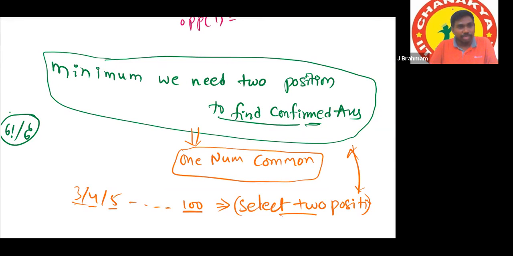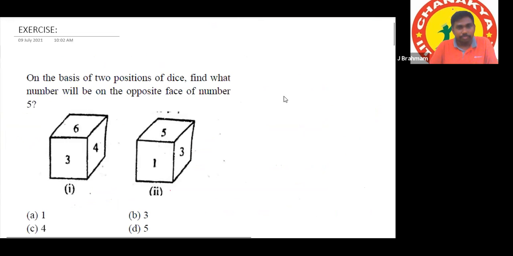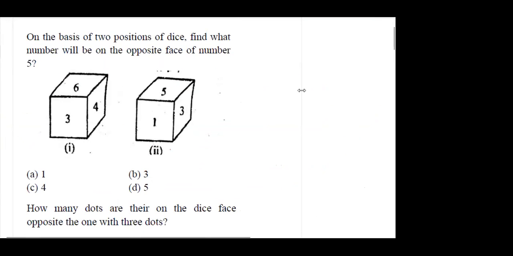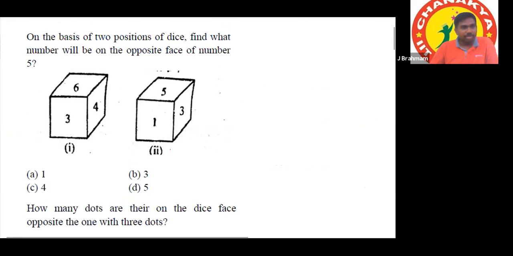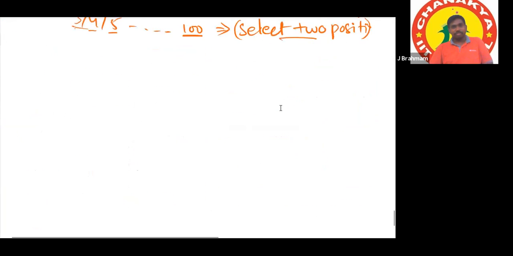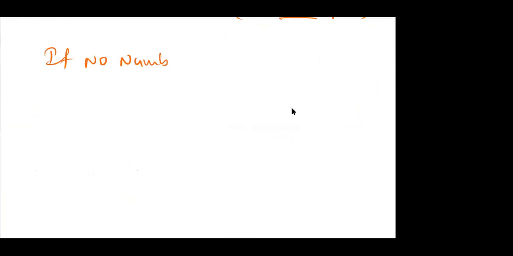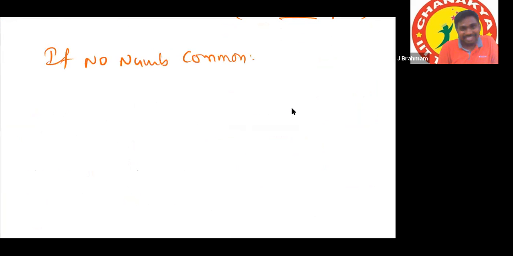We are moving on to the exercise. Sir, is it possible to find out the numbers when no numbers are common? Okay, I forgot that also. If no numbers are common, then any number can be. So possibilities again.